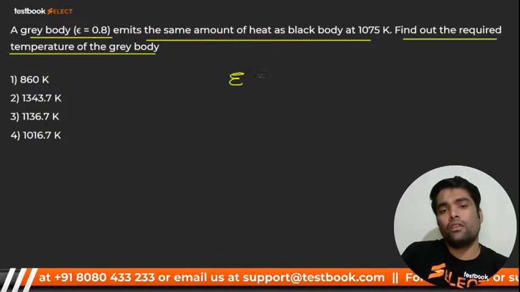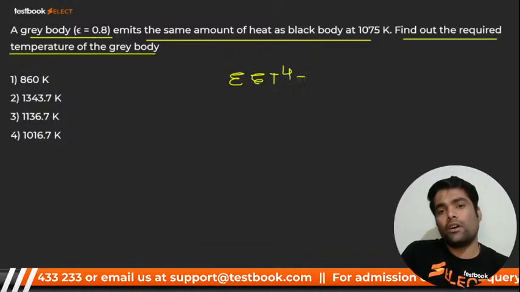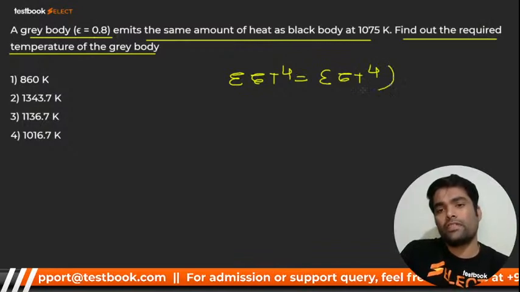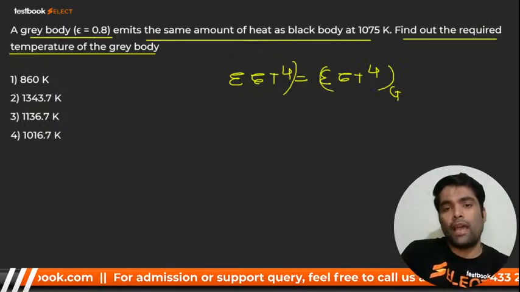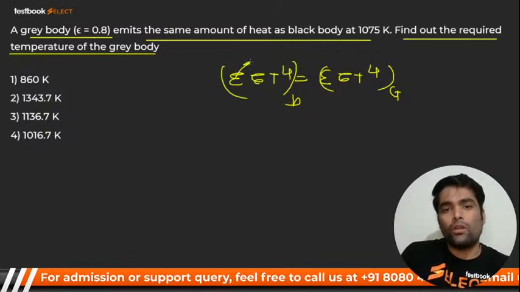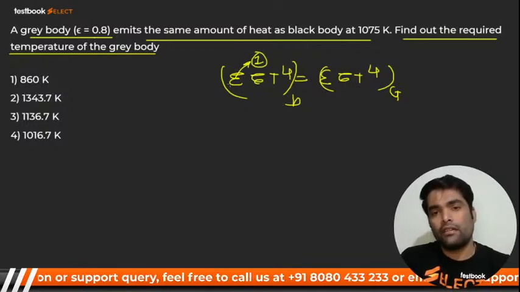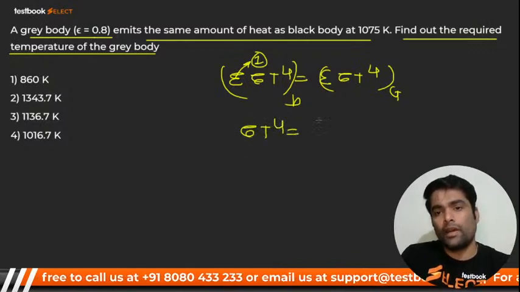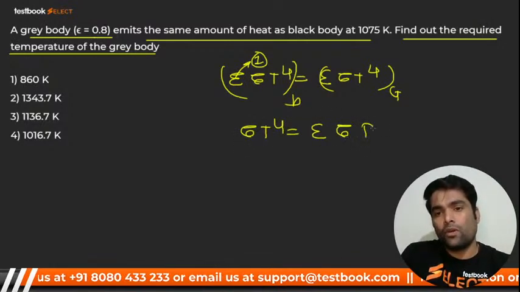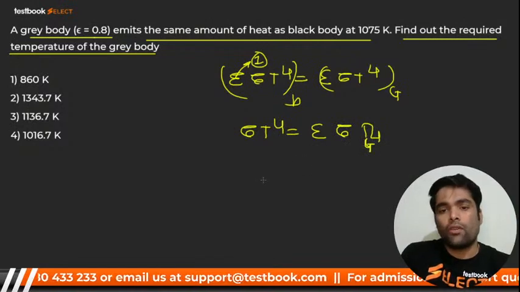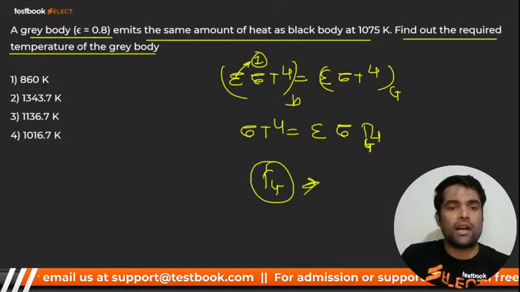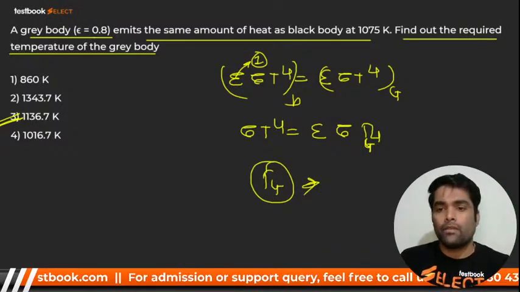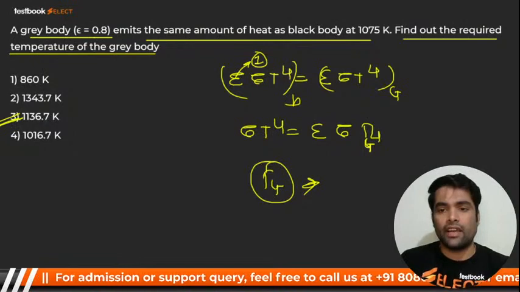That is epsilon sigma T raised to power 4 for the gray body, and sigma T raised to power 4 for the black body. The epsilon of the black body will be 1. So sigma T4 is equal to epsilon sigma T4 for the gray body. From here you will get TG, the gray body temperature, which comes out to about 1136.7, I think. Not calculated. The answer is option 3.